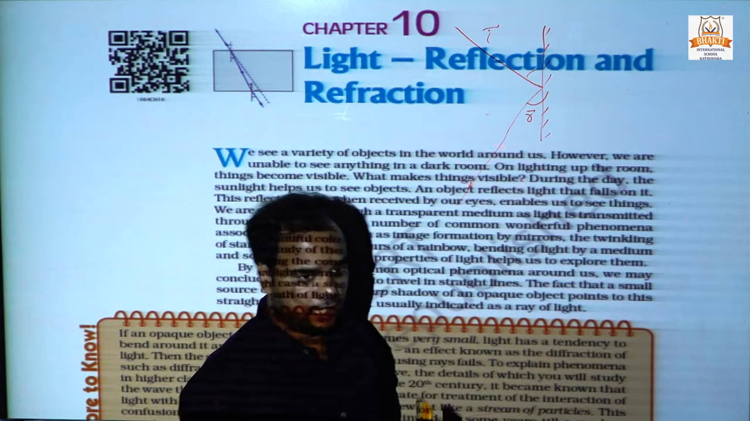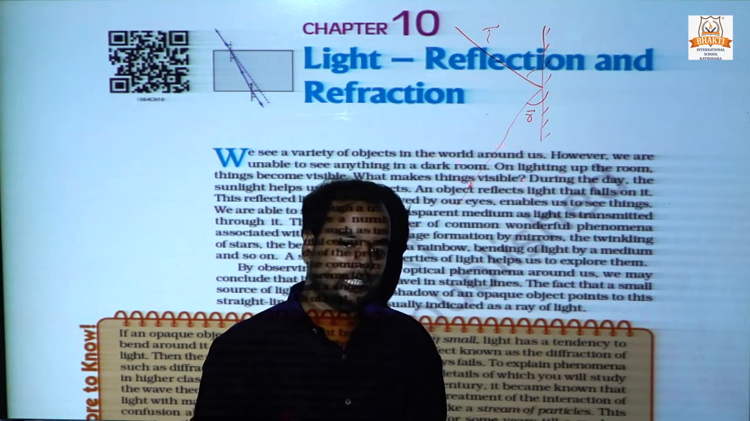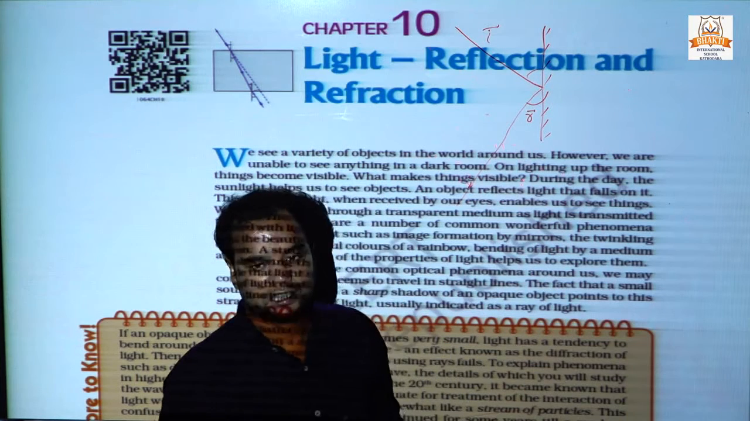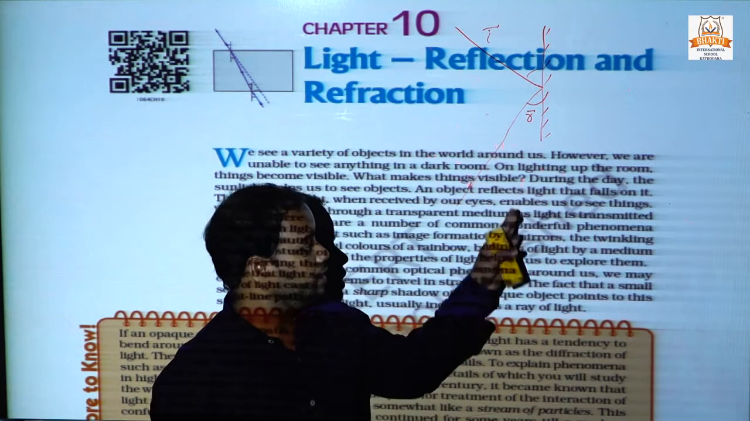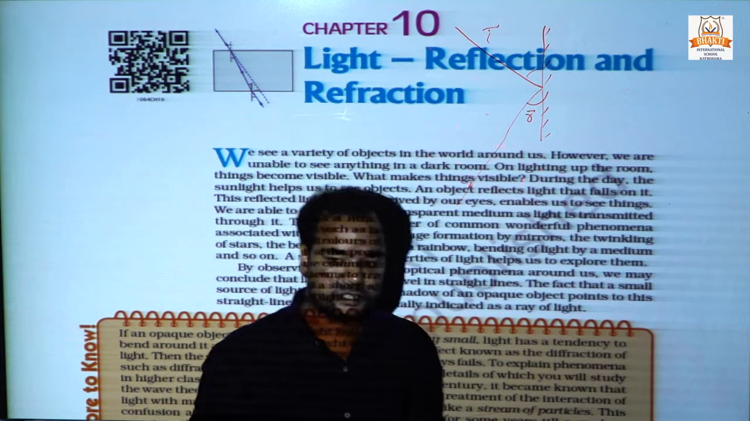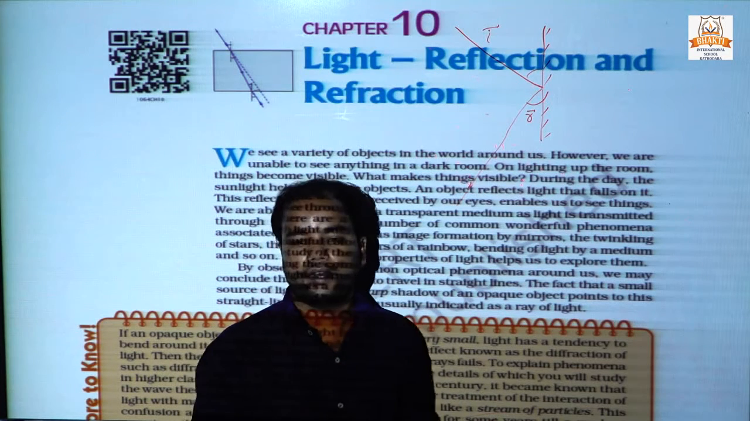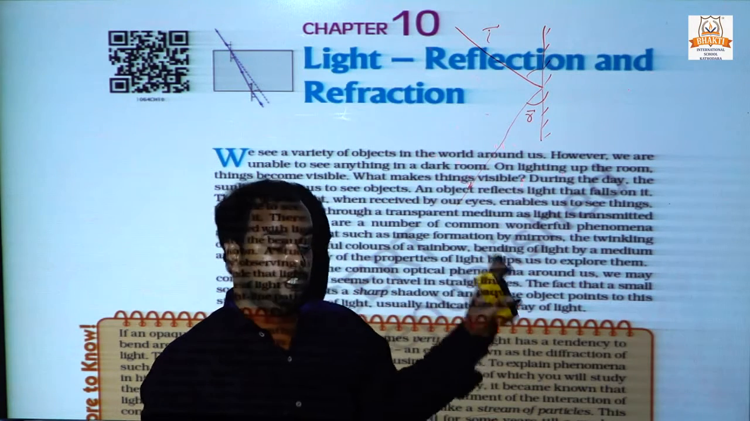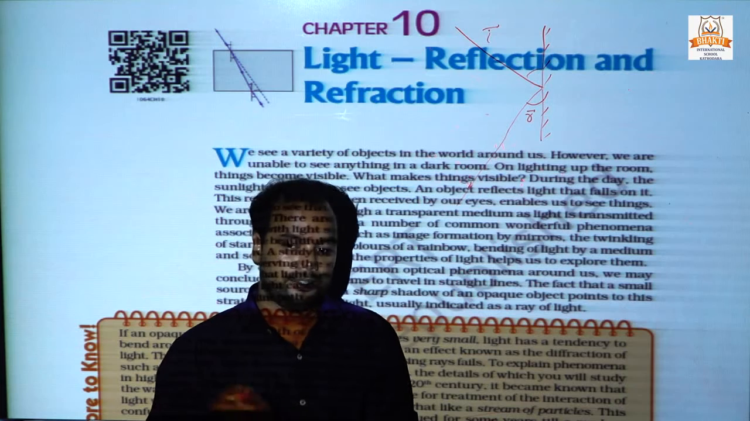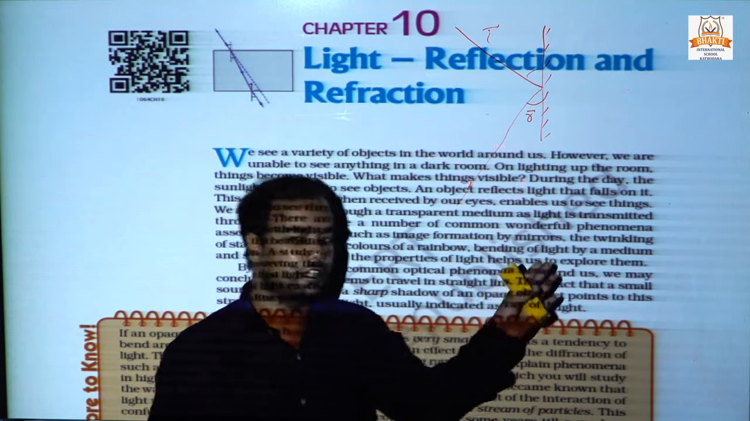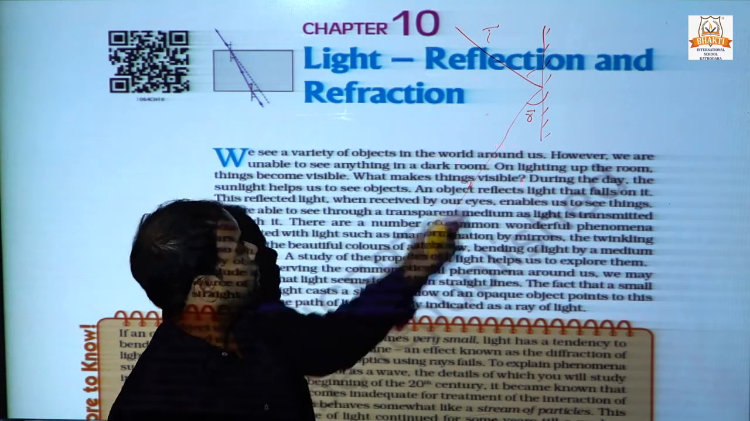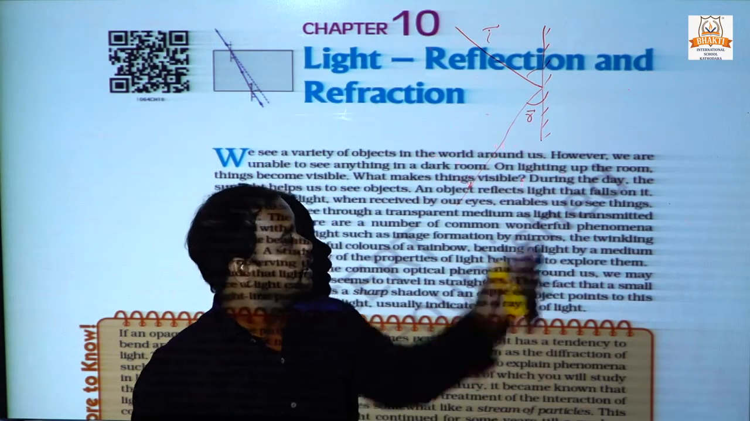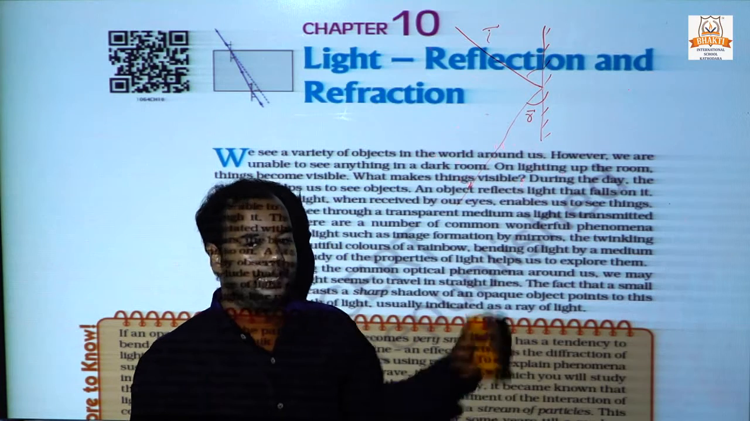In physics, anything that happens naturally we call a phenomenon, not a process. Process is the specific word used in chemistry. As we know, science is divided into three main categories: physics, chemistry, and biology. And this is an important part of physics in the standard 10th syllabus. The study of light is called optics, and this is the part of optics right now.